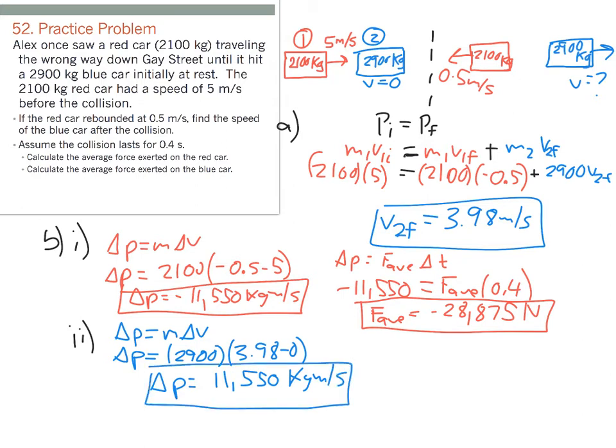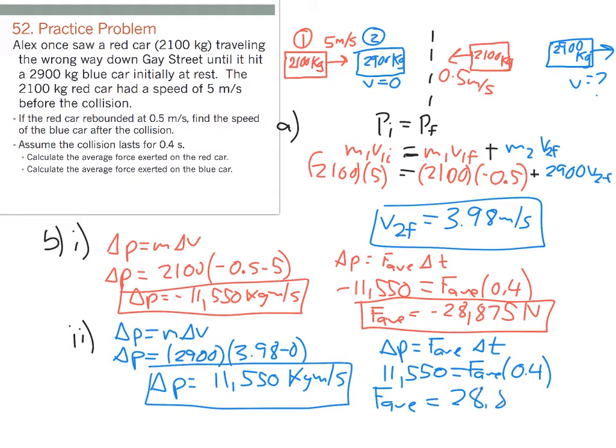And then we can go ahead and solve for our average force using the fact that change in momentum is average force multiplied by time. So 11,550 equals our average force times 0.4. And so we get an average force here, and again, this is if you used unrounded numbers, of 28,875 newtons. Folks, this is not a coincidence at all that these two numbers are the same.